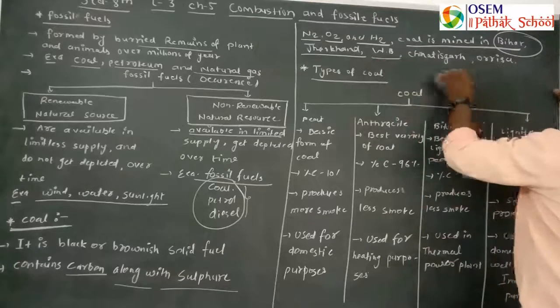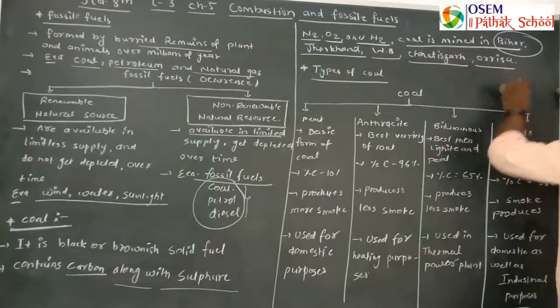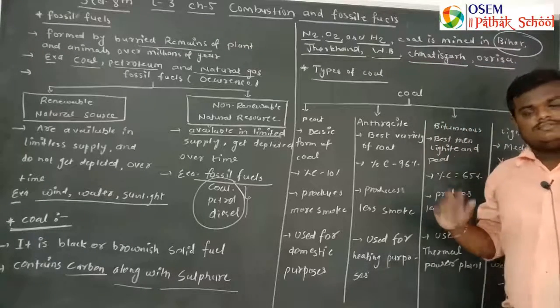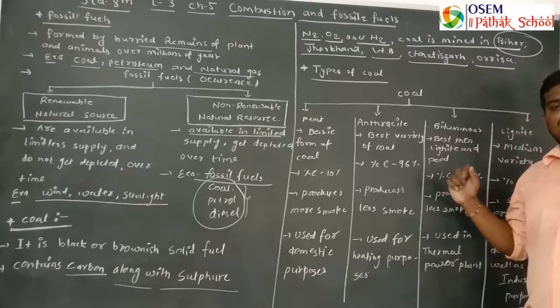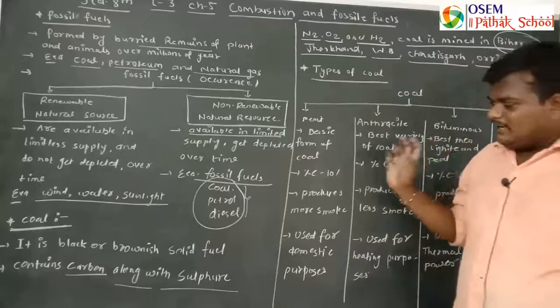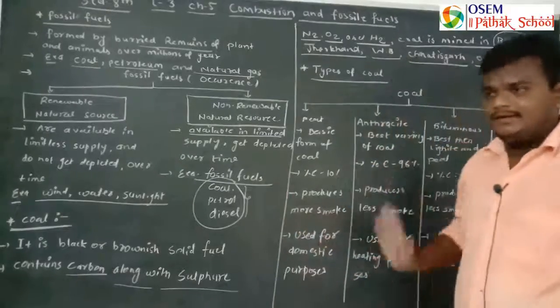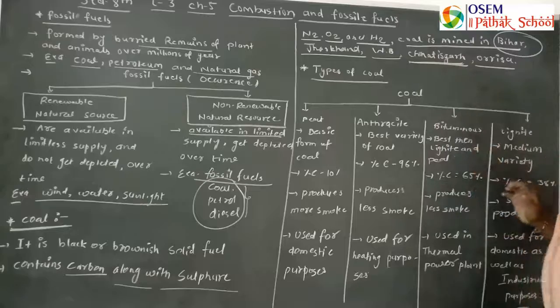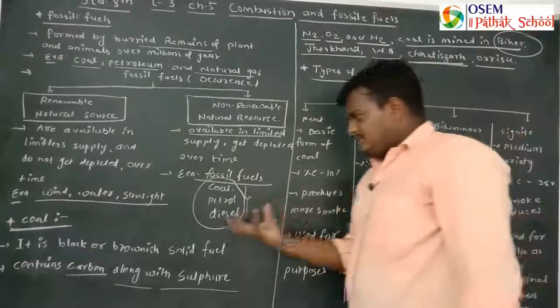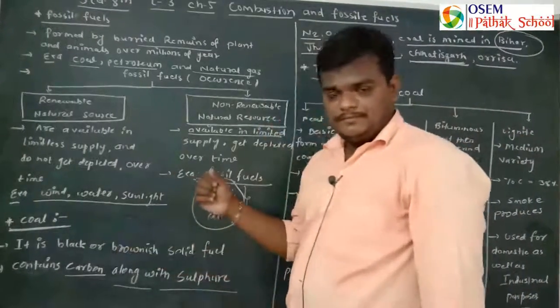West Bengal, Chhattisgarh and Orissa are the other states in which coal is being mined at this time. So these are the states that you have to remember. This is the information about coal.